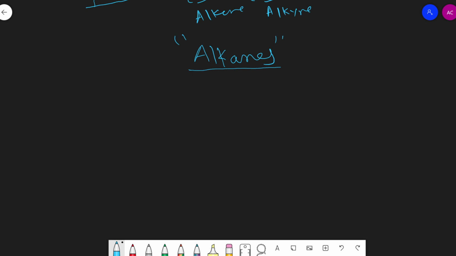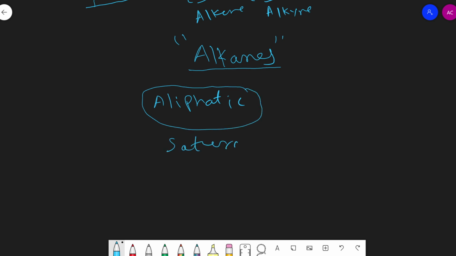About the definition, we can say that alkanes are aliphatic saturated hydrocarbons. The word aliphatic indicates that the compound is acyclic, meaning it does not contain a ring of carbon atoms; open chain compounds are termed aliphatic compounds. And another word in the definition is saturated. Saturated indicates that the carbon has all four single bonds, meaning carbon in alkane is sp3 hybridized.